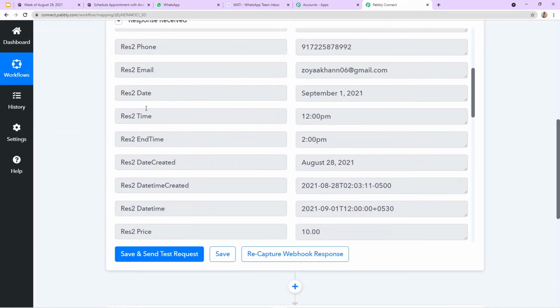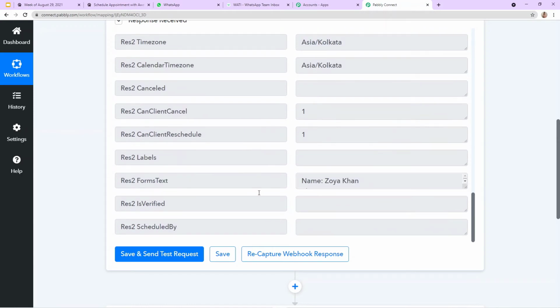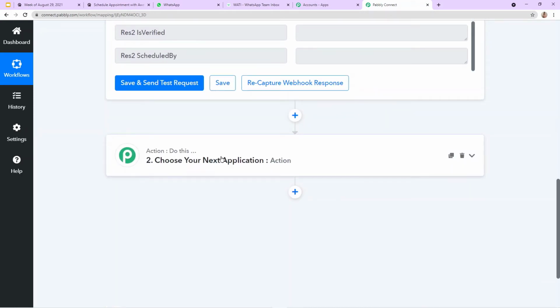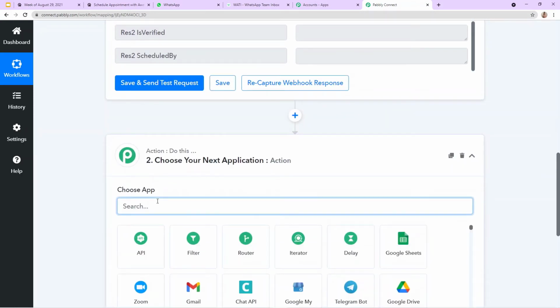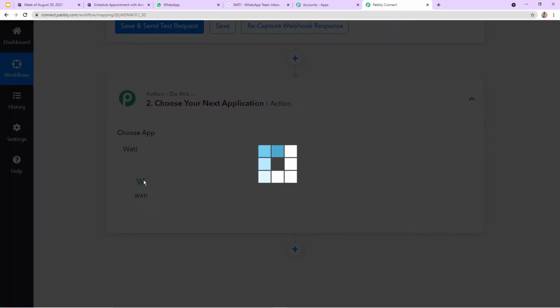So here we successfully integrated Acuity Scheduling with Pabbly Connect. Now the idea is I want to send message on WhatsApp. So here I'm using Vati to send message on WhatsApp. So in the action window, I am going to choose Vati. You must be thinking how you can also start using Vati. I'm going to tell you.